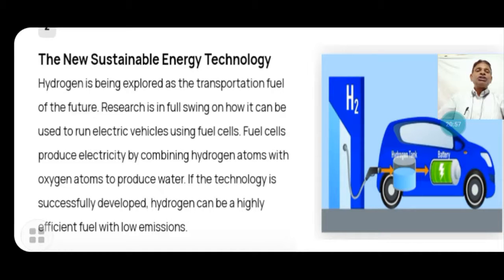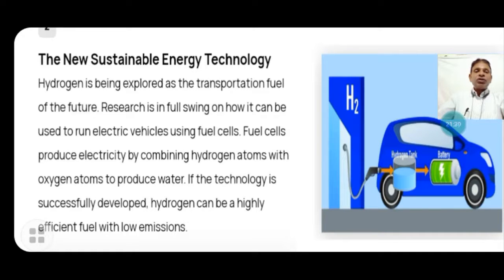Research is in full swing on how it can be used to run electric vehicles using fuel cells. Fuel cells produce electricity by combining hydrogen atoms with oxygen atoms to produce water. This is just the reverse process of electrolysis. In electrolysis, electricity is used to break down the water molecule. Similarly, when hydrogen and oxygen combine, they release a great amount of energy. That energy appears as electricity that is used as the energy for the fuel.